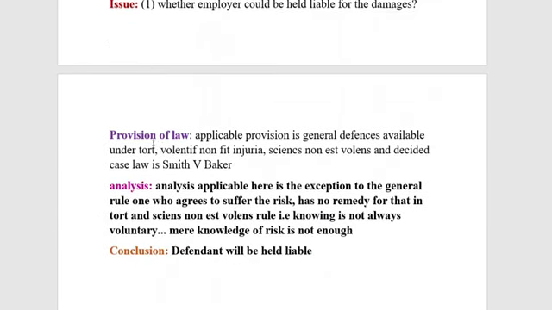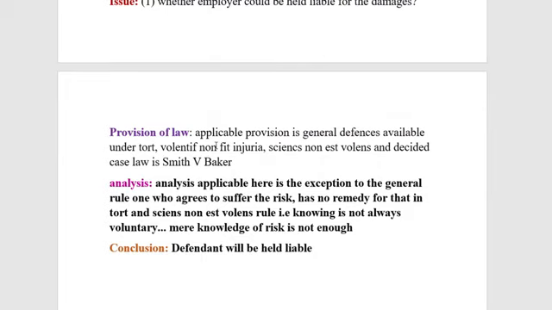So what is the provision of law applicable here? The applicable provision of law is the general defenses available under tort. Just as I have told you, here it is volenti non fit injuria. At the same time the exceptions will also be applicable here, that is scienti non fit injuria, and the decided case law is Smith versus Baker. So these things we can see with regard to the provision of law.